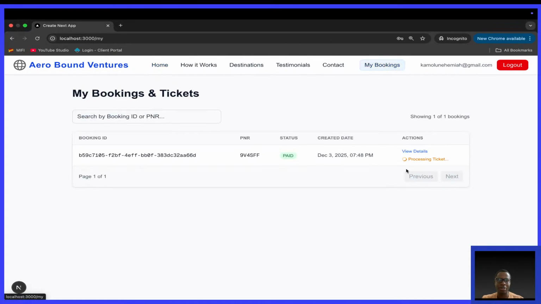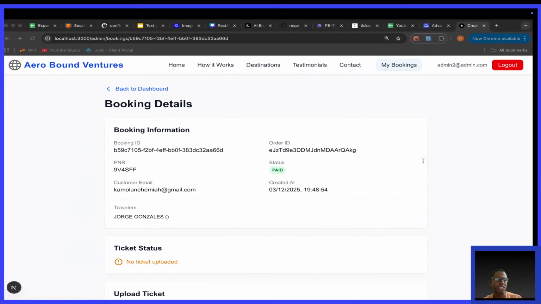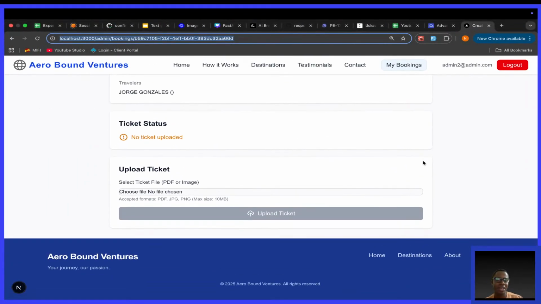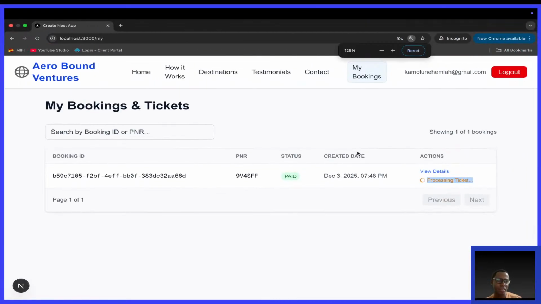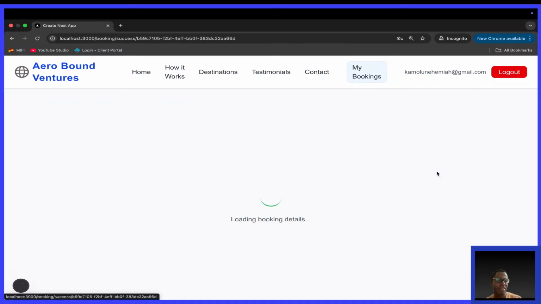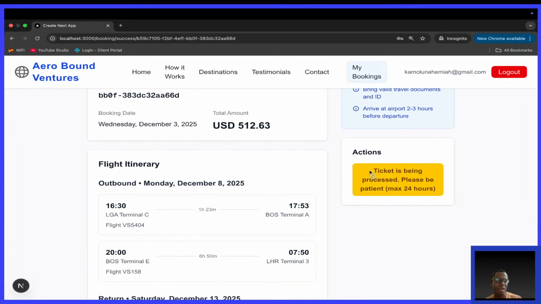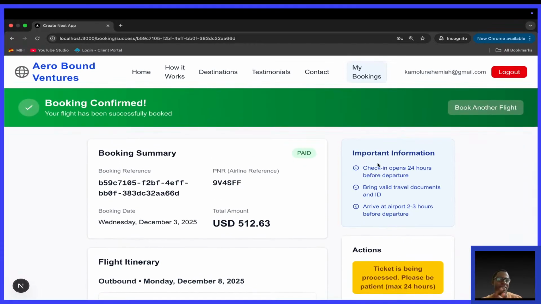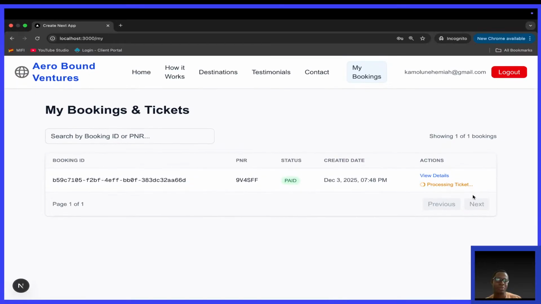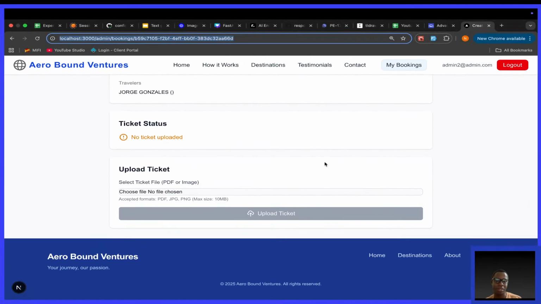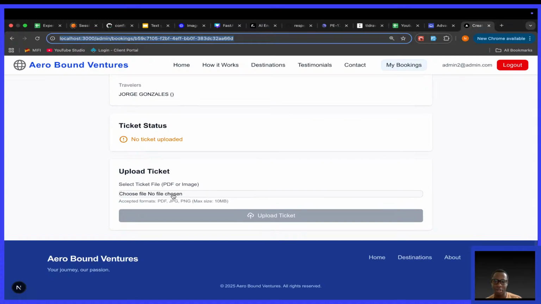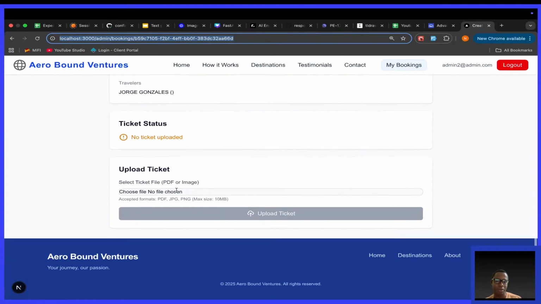Okay, so my bookings. So you see it is processing ticket. Okay, so admin has come to their page for uploading the ticket. On this other side, the user has not. It says processing ticket. I think even here on this booking page, maybe I can put that spinner saying processing ticket. It could actually also help. Okay, but no problem. So here we have this message, processing ticket. Here, time to upload. Okay, so let's see if it works. In fact, even here, the UI can be improved a little bit.